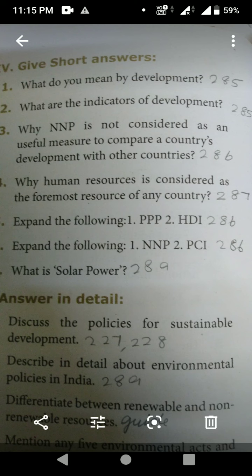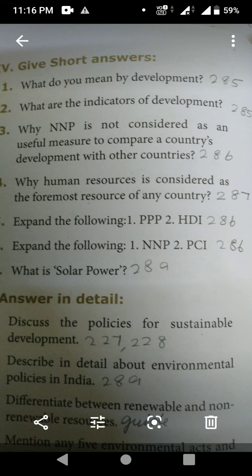Once again I am reading, what do you mean by development? Under the heading Introduction, second line, cut the first word and write development. Development refers to the progress of a particular field or a particular person. Similarly, the economic progress of a country is known as economic development. However, the interpretation of a concept of development keeps on changing from time to time, from person to person, and its meaning gets extended further.